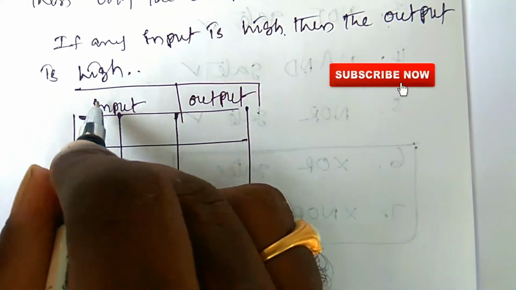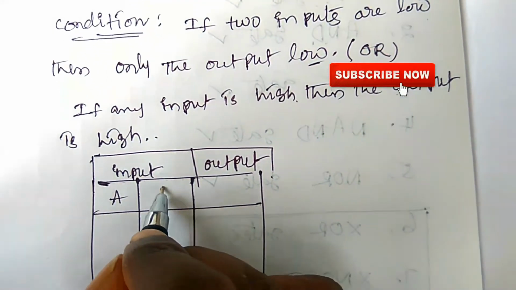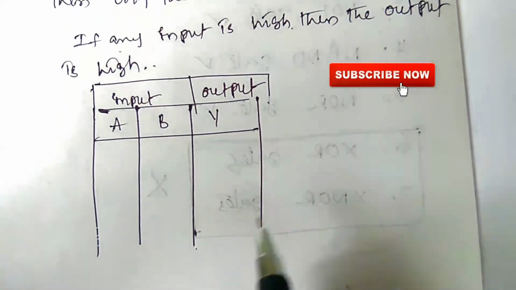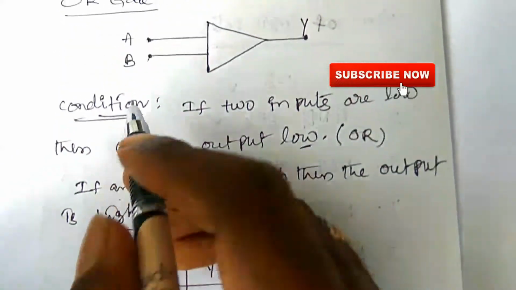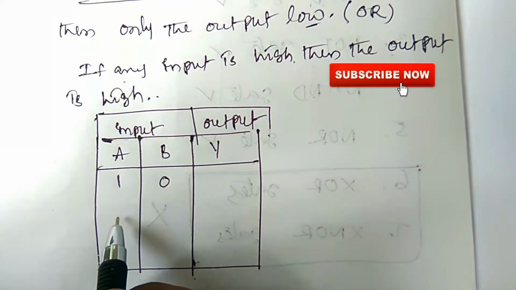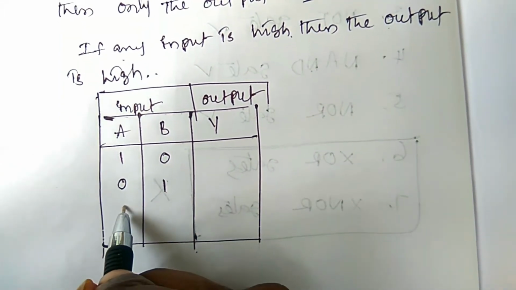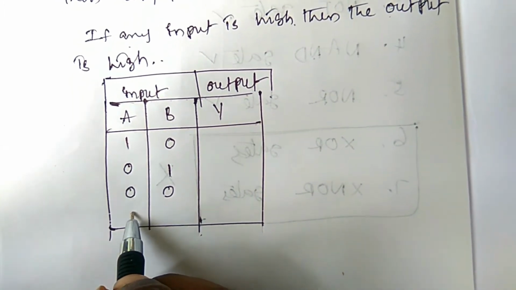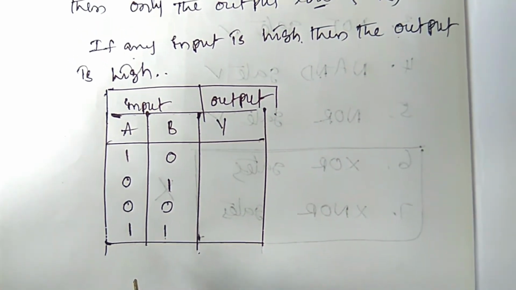There are two inputs, A and B, and the output is Y. How do we write it? First row: one input is high, the other is low. Second: one input is low, the other is high. Third: both inputs low. Fourth: both inputs high.